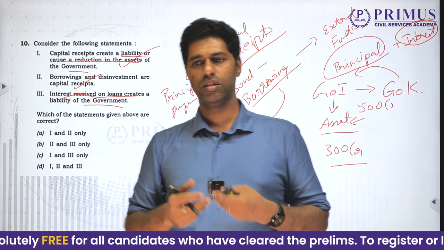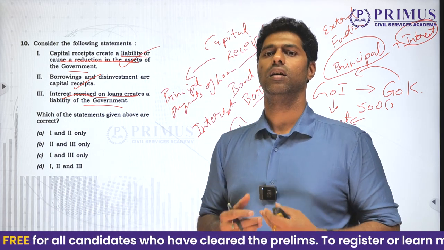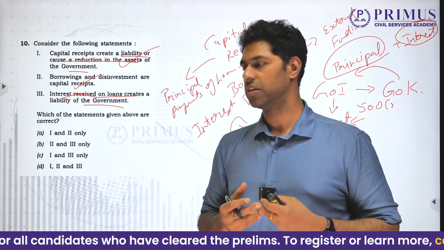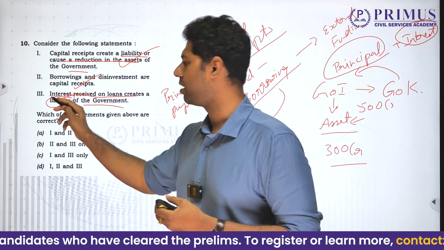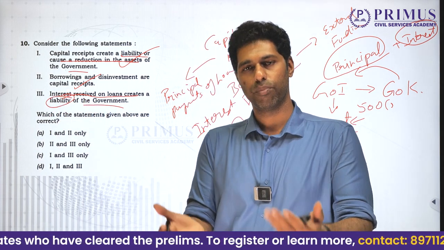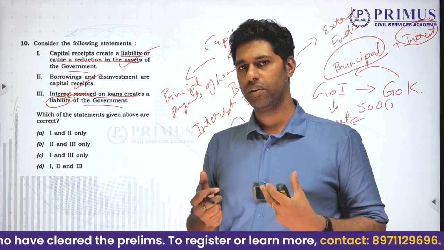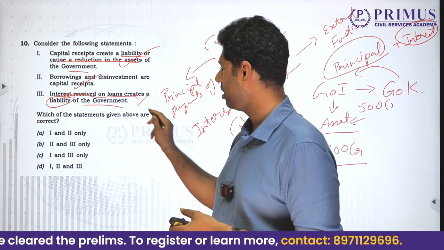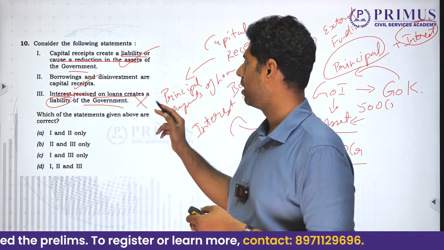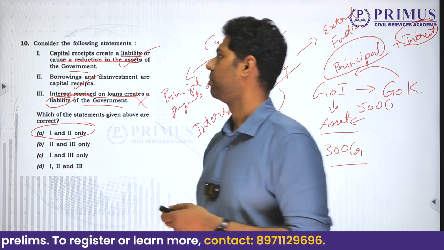Interest that is received is a receipt. It's an asset return that has come. Government is not liable to pay for it. Government is receiving. Government is benefiting from it. Thereby, 3 goes wrong. Answer is 1 and 2 only.